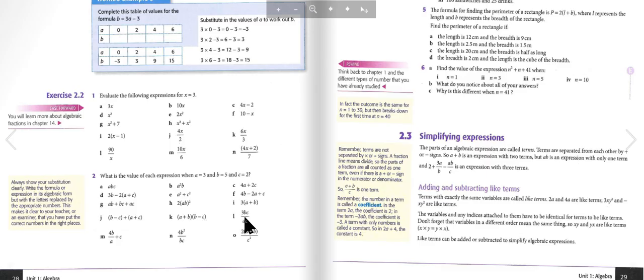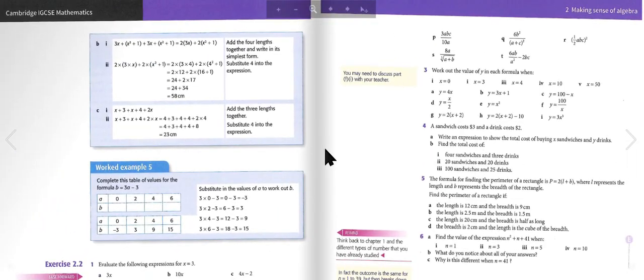3BC over AC. 4B over A plus C. 4B squared over BC. 2 open bracket A plus B over C squared. 3ABC over 10A. 6B squared over A plus C squared. 6B squared over open bracket A plus C squared.